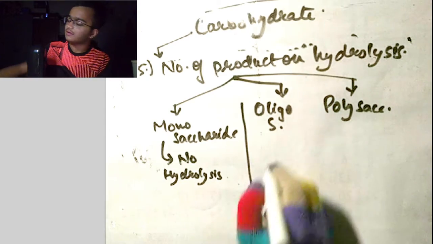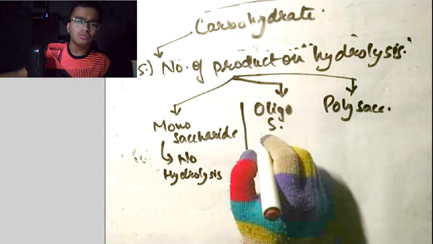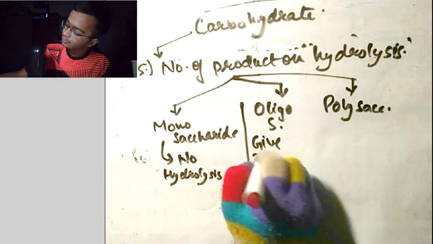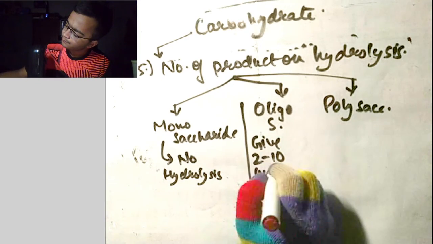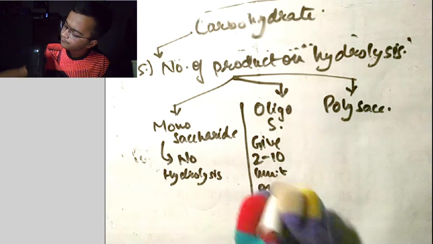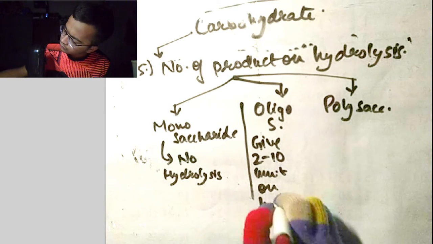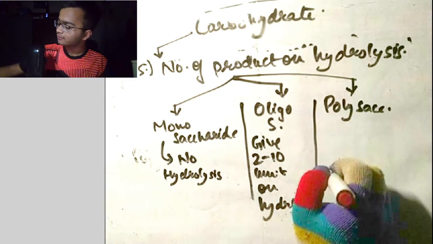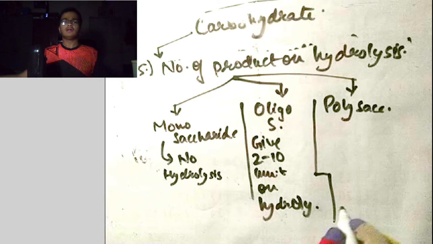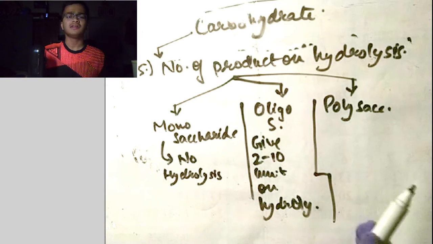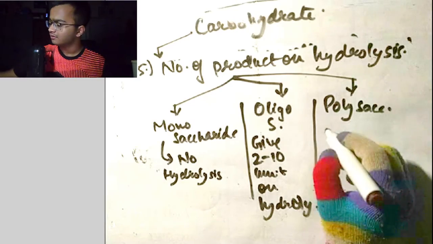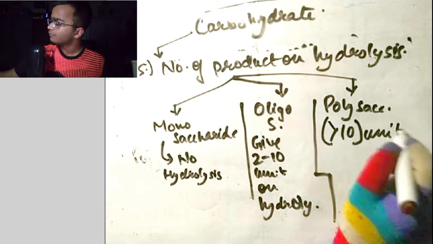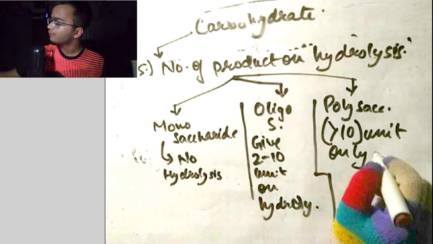Now oligosaccharide undergoes hydrolysis to give 2 to 10 units. Okay. I'm writing in short because I have to accommodate in this space. Now polysaccharide gives more than 10 units on hydrolysis, greater than 10 units on hydrolysis.